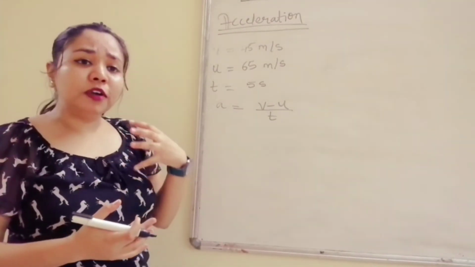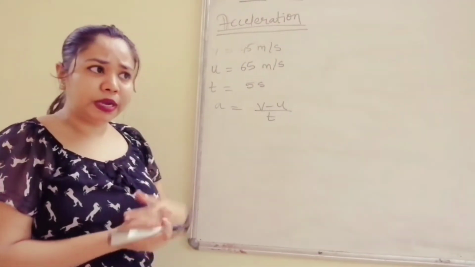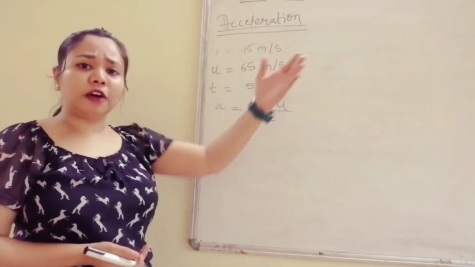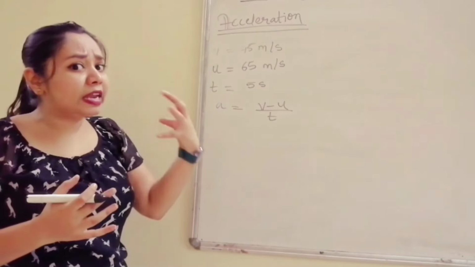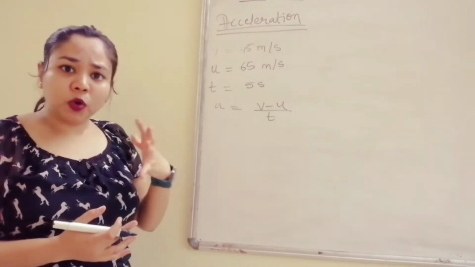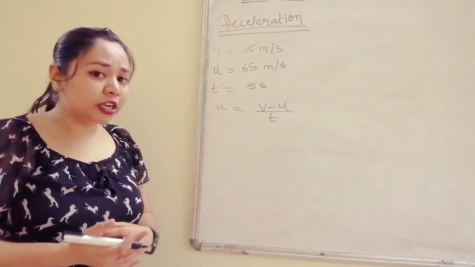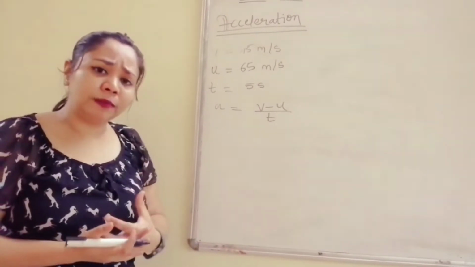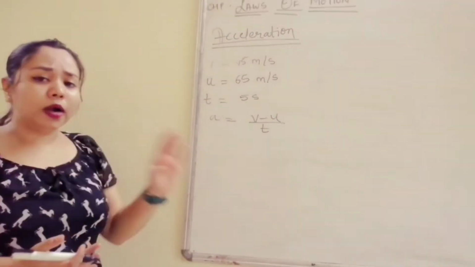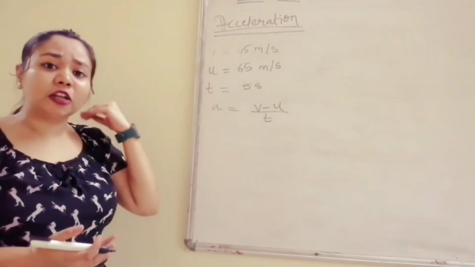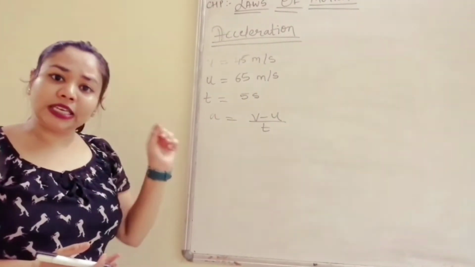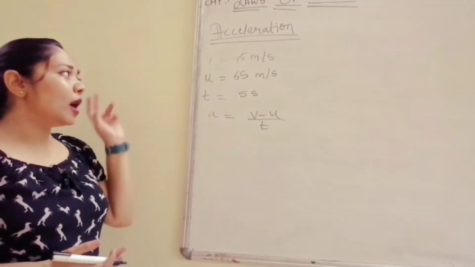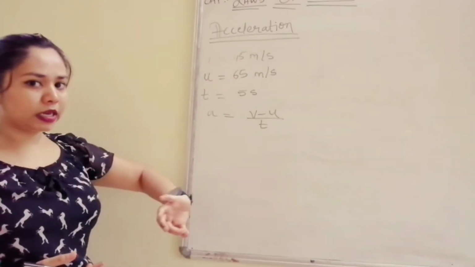If you start with 65 meter per second speed, obviously there is traffic or some obstacle, and your speed is going to reduce. Initial can be more, final can be more, both can be equal, whatever it is. There is no fixed rule that your final velocity should only increase. It can decrease also. So I started with 65 meter per second.